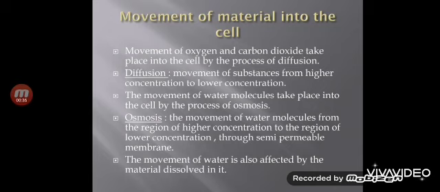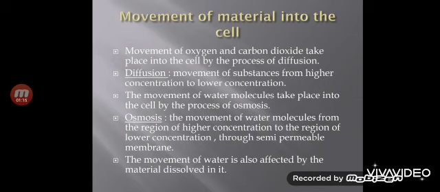In the same way, if we take a glass of water and put a few drops of ink, slowly the ink spreads throughout the glass. It means the ink particles move to where the concentration of ink is less, and this process is known as diffusion. So in the cell also, movement of material, or you can say movement of oxygen and carbon dioxide, takes place by the process of diffusion. What is the definition of diffusion? Diffusion means movement of substances from higher concentration to lower concentration.